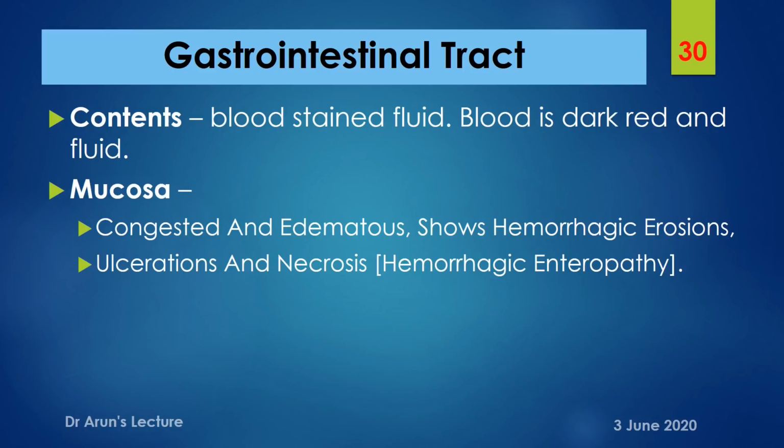In the GIT, the contents of the stomach and the intestine will be fully blood-stained fluid, and the blood is relatively dark red in color, more commonly in a fluid state. The mucosa will show features of congestion and edema, and in some spots there may be hemorrhagic erosions and ulcerations, and necrosis is also seen. The entire picture of hemorrhagic erosions, ulcerations, and necrosis is termed hemorrhagic enteropathy.